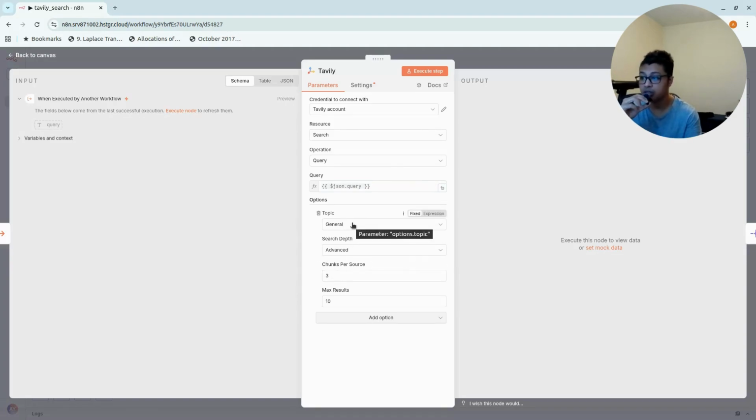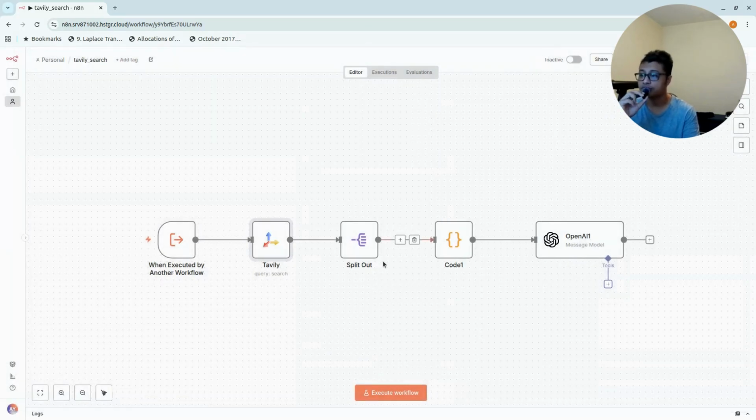And then the options are going to be something like this. It's going to be general, and then the depth is going to be advanced, and the chunks per source is going to be 3, and then the maximum results is going to be 10. So I limit everything to 10. I don't want to burn the credits anyway, and 10 is actually good enough.